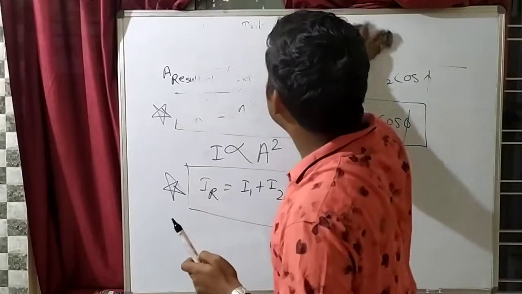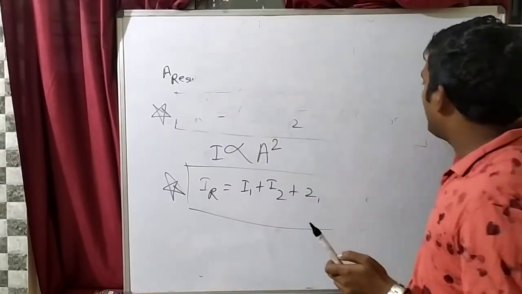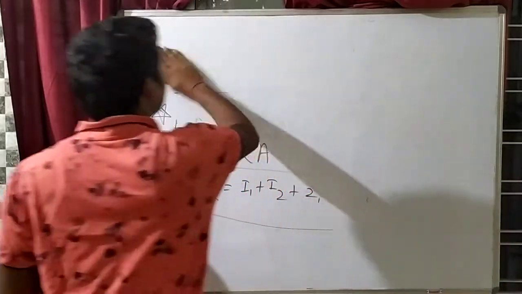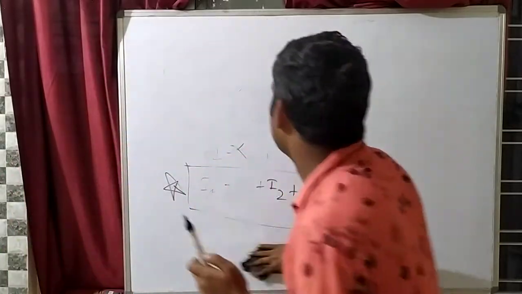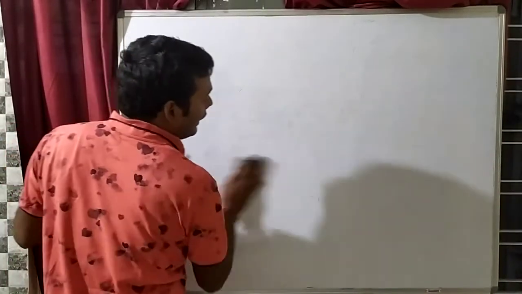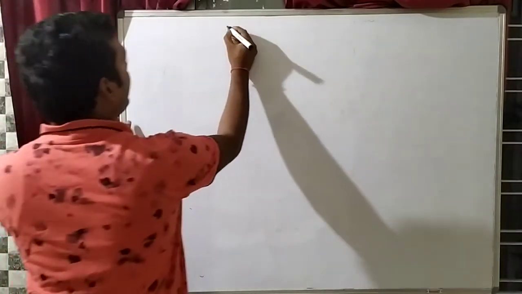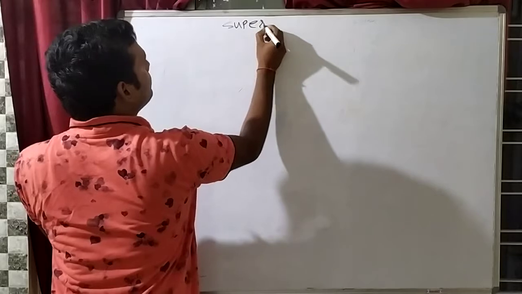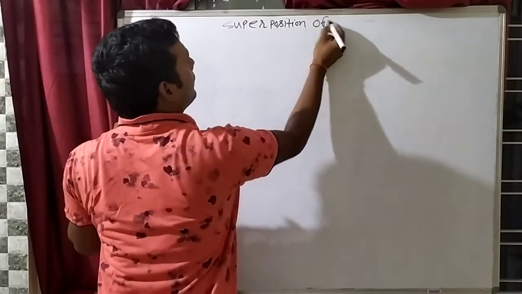Okay, now we will understand superposition of wave. This topic was in class 11 also, but you will say sir, in class 11 we did not study it. So in class 11 there was superposition of wave. Again I will repeat the same thing, but I will explain by graphical method. So write the next topic: superposition of light wave.